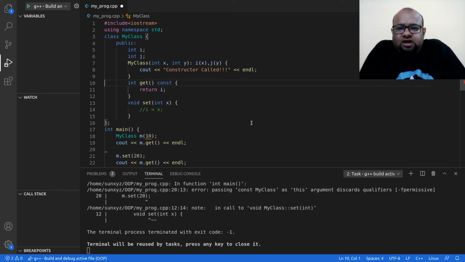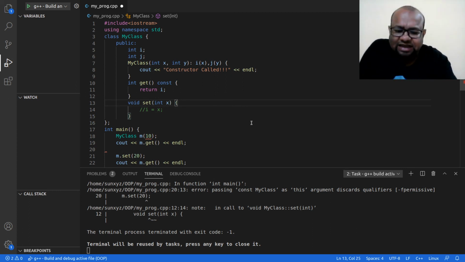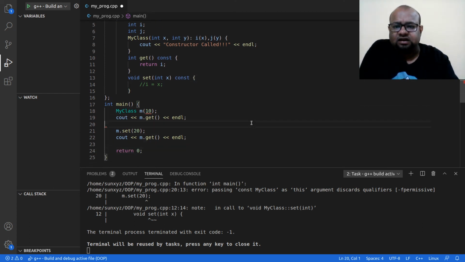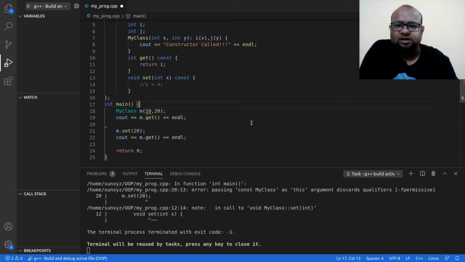Next, I'm going to make set a const as well. Now I have to pass two parameters, 10 and 20, because my constructor expects two parameters, x and y.